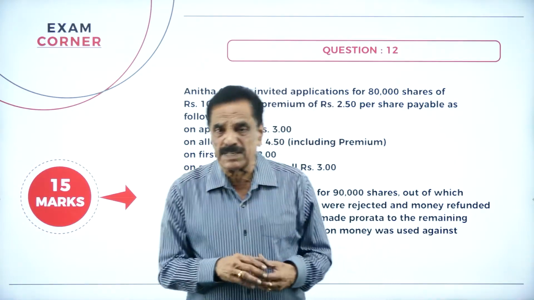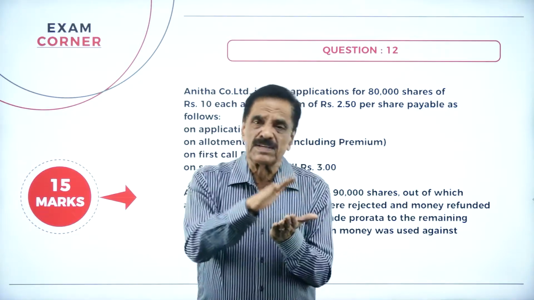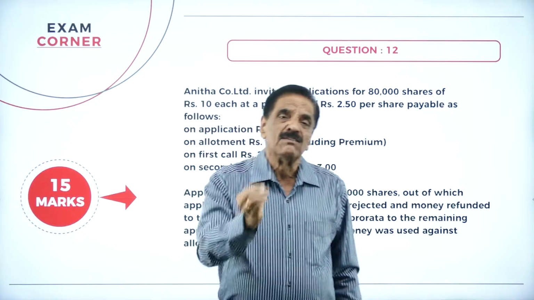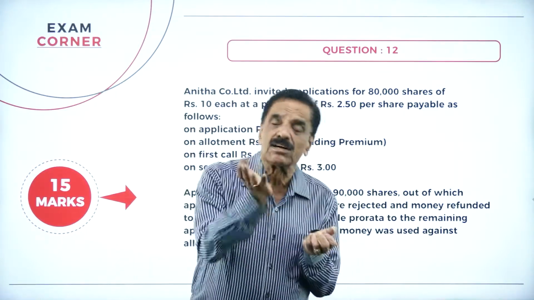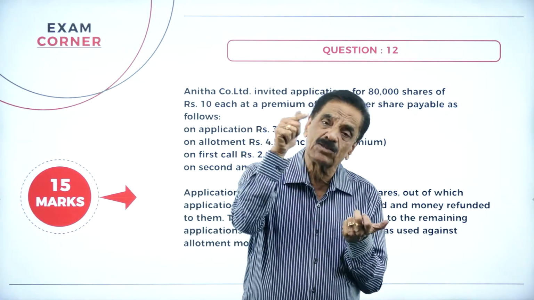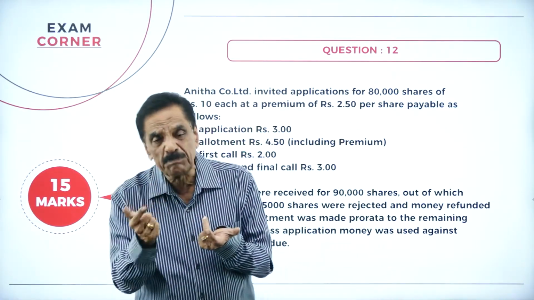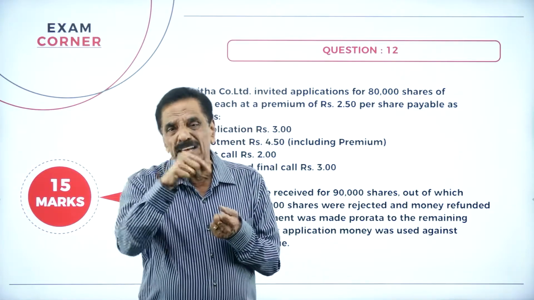First we have to pass the entry. Before going to the entry, what do we have to think of? If we issue a share of rupees 10, we won't collect 10 rupees directly. First, on application, that is called the installment. First, he has to pay on application, then on allotment, then on the first call, then on the final call. So why do they do all these things?